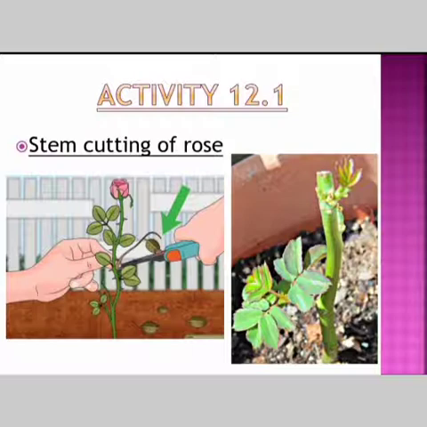Node means there should be a small bud there. So you should search for a bud and then you should cut a stem. Okay, now bury the cutting in the soil. Now you place that cutting in the soil.